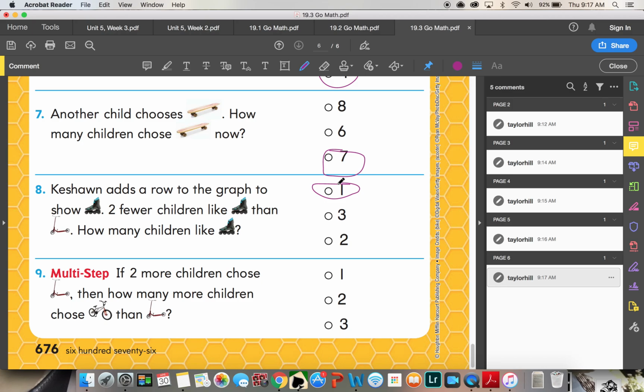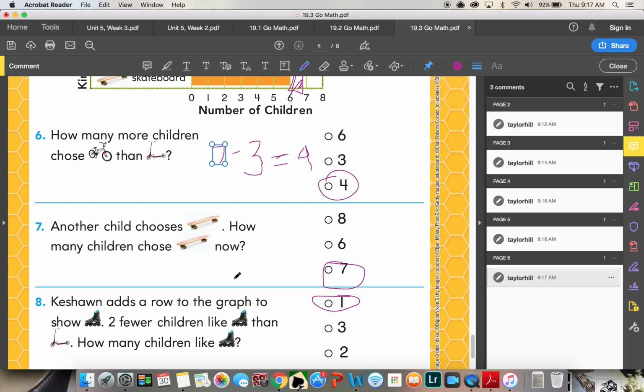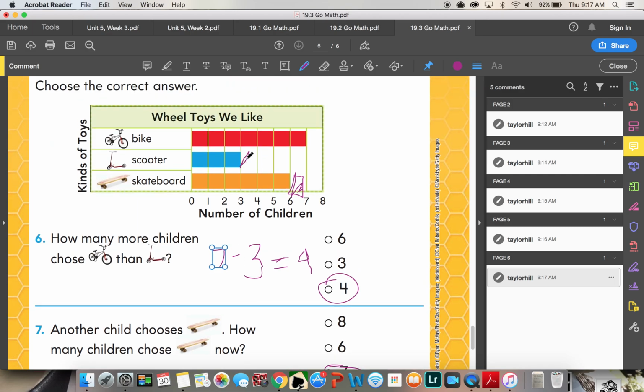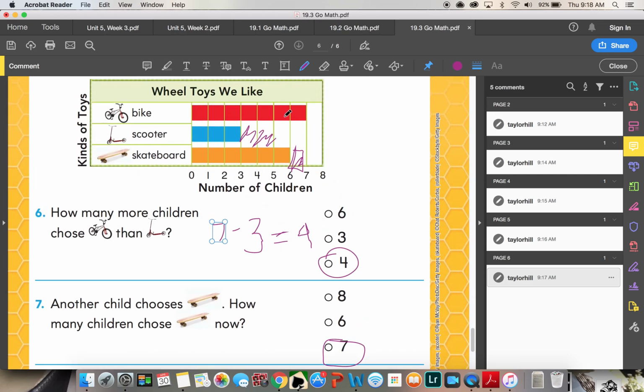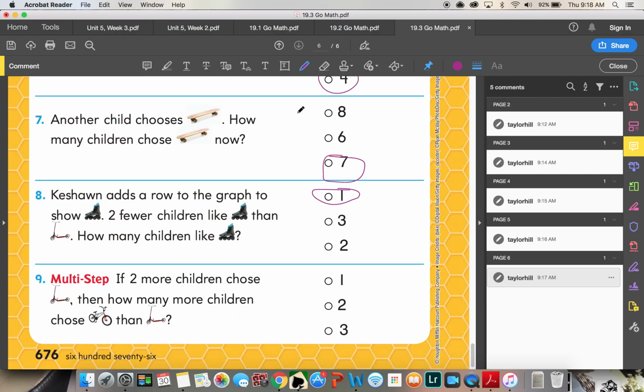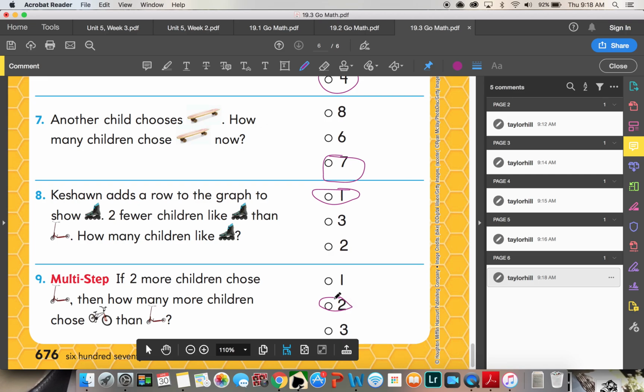If 2 more children choose scooters, then how many more children choose bikes than scooters? So if we add 2 more scooters, 1, 2, then how many more children chose bikes than scooters? So bikes are at 7. Scooters are now at 5. 7 minus 5 is 2. Very nice job.